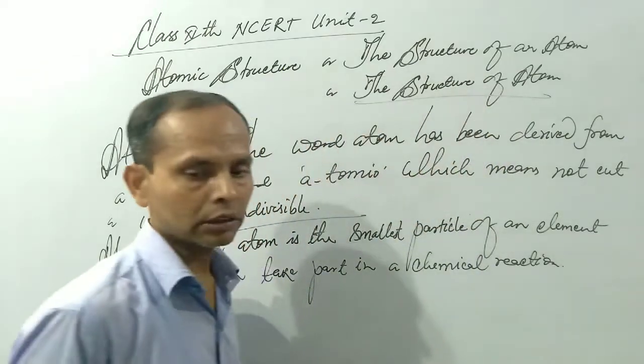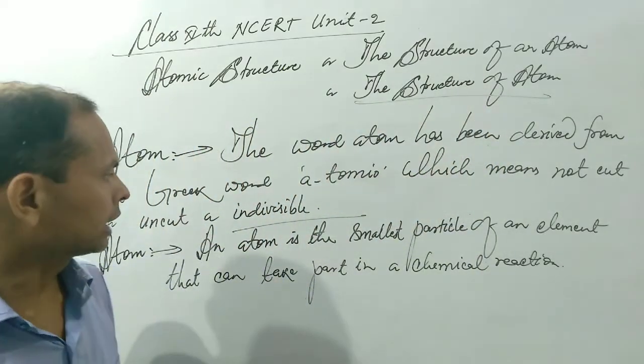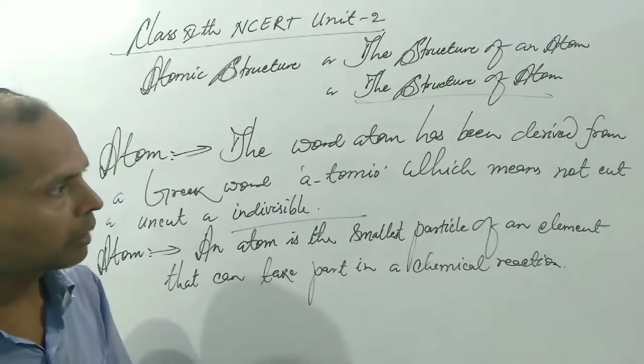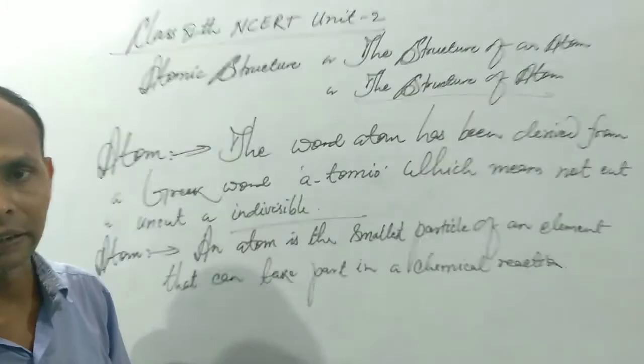This is the definition of the term atom: an atom is the smallest particle of an element that can take part in a chemical reaction.